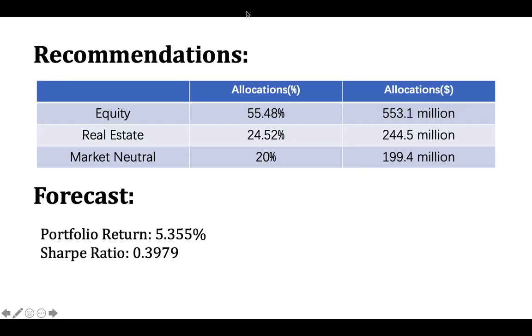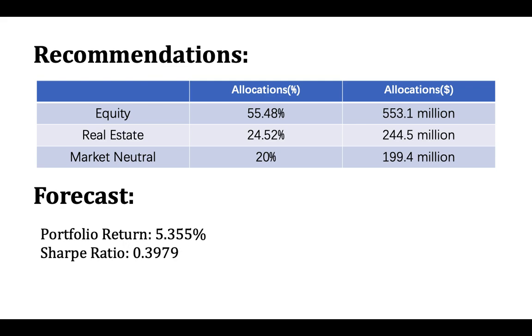First, here are my recommendations for investment allocation. For equity, I will allocate 55.48%, and 24.52% to real estate and the remaining 20% to market neutral. And these are allocations in dollars.